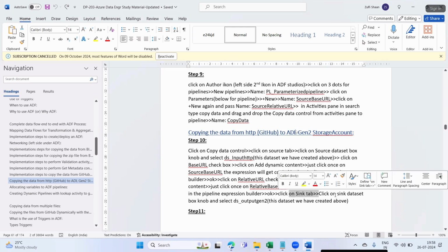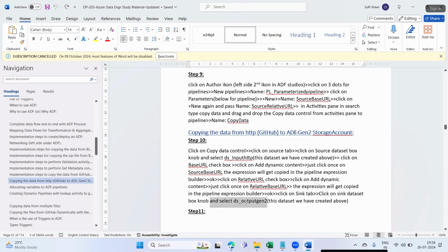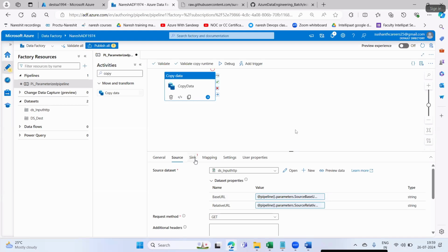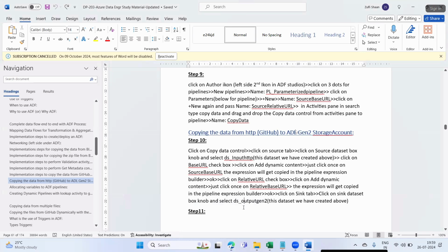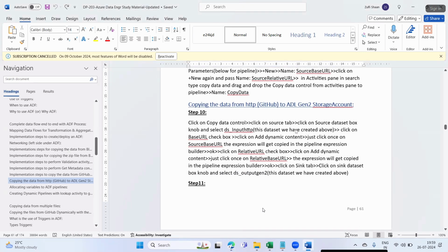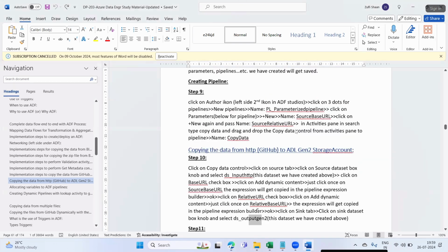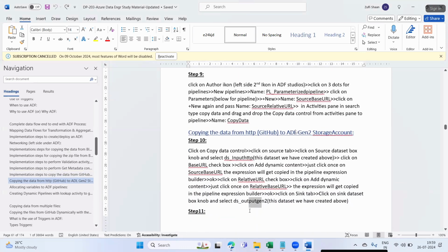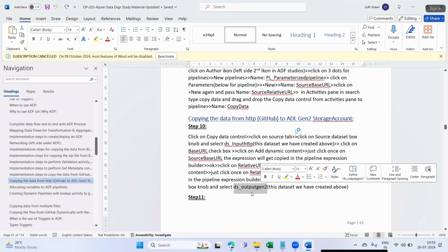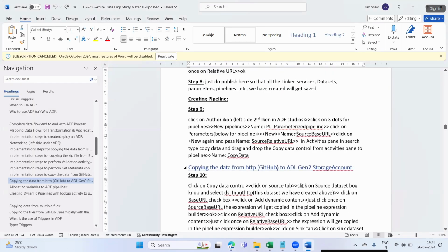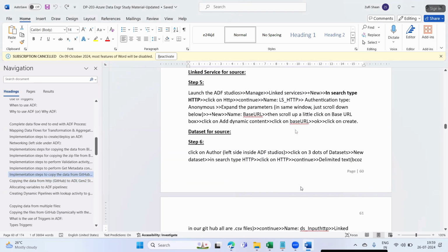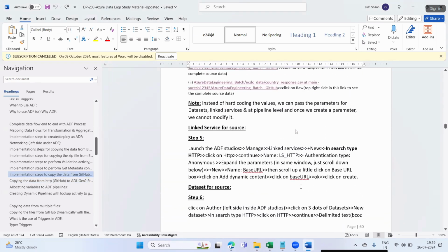Now click on the sink tab, click on the sink dataset box and select this dataset, DS destination. We have created a dataset, but not with this name. Somewhere I mentioned creating a dataset for our destination.